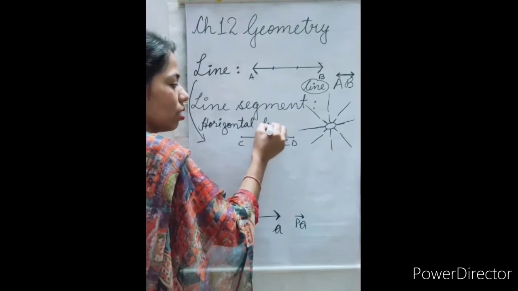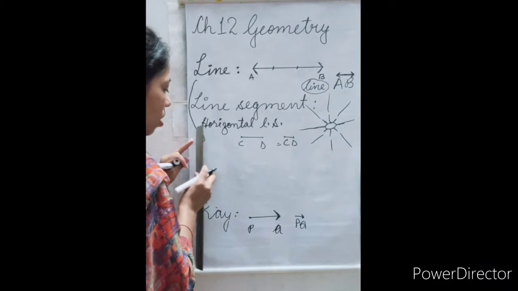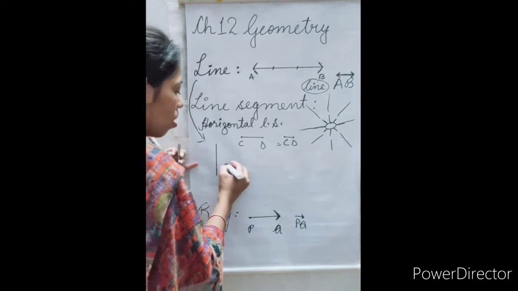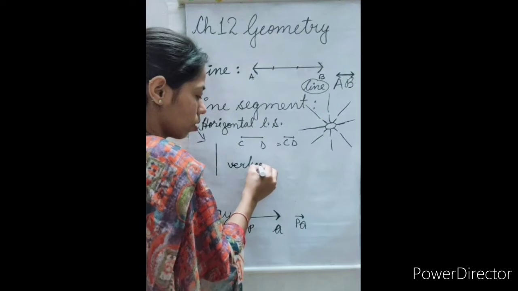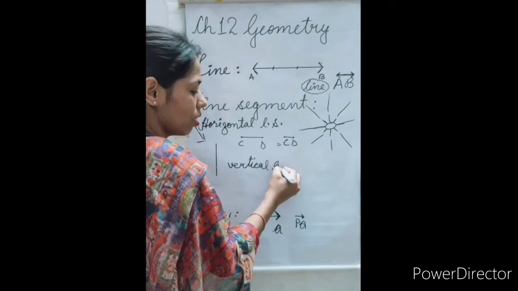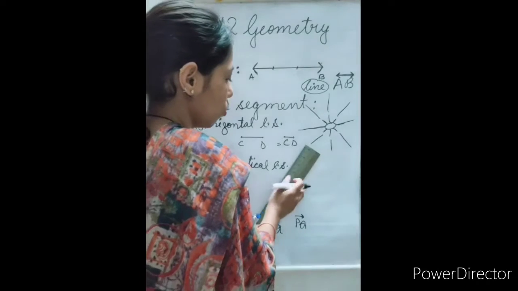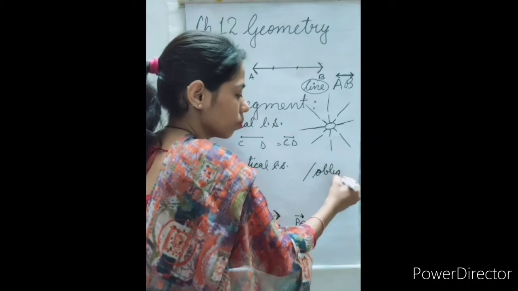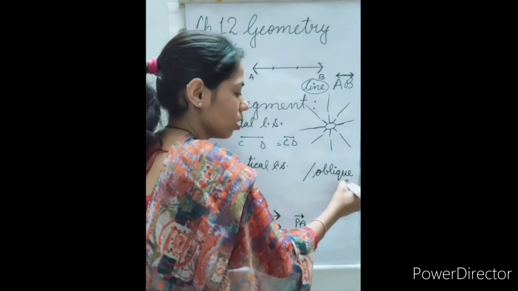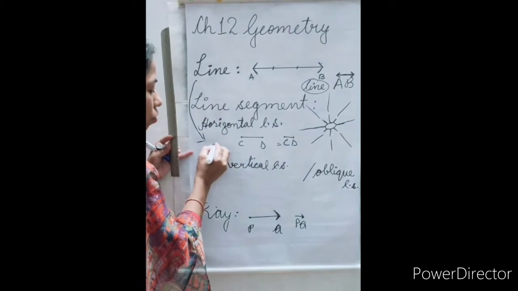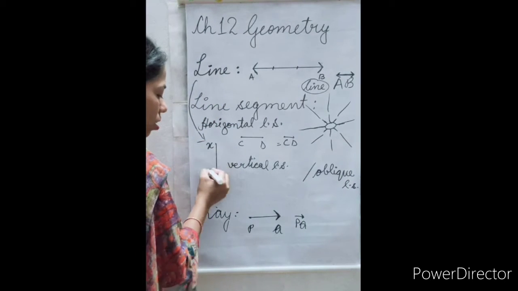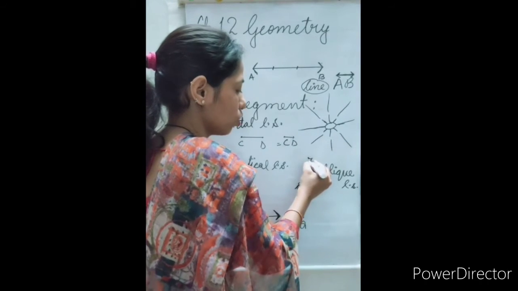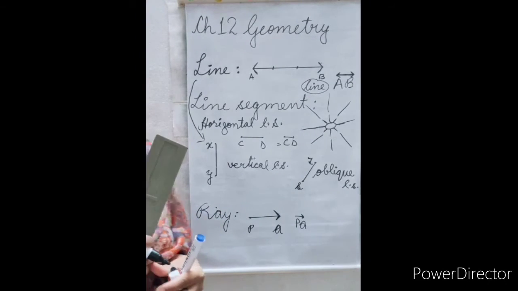Horizontal line segment. And if you see a line segment like this, it is vertical. Vertical line segment. Suppose if you see any line segment like this, it is oblique. Oblique line segment. To these line segments we can give names. Let's say X, Y, S. So we can give any name to these line segments.